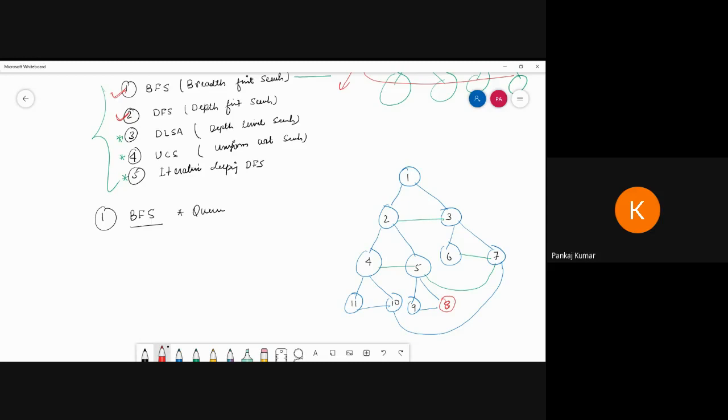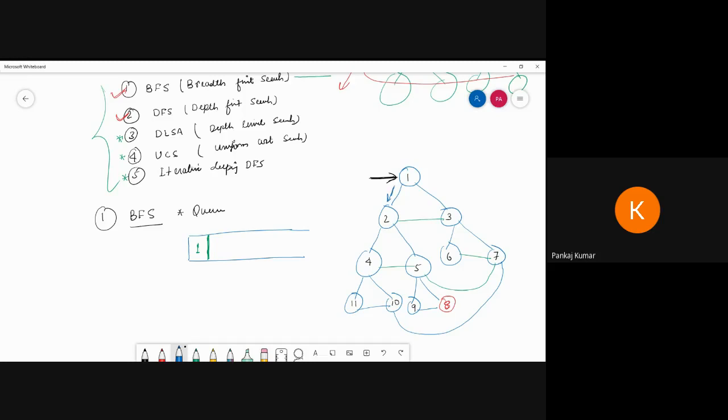So we explore the search from the root node and then go to the successors in level order before exploring deeper. Always explore from the root node. If I explore from the root node 1, we have to maintain one priority queue. If 1 is present in the queue, then we look at the successors.